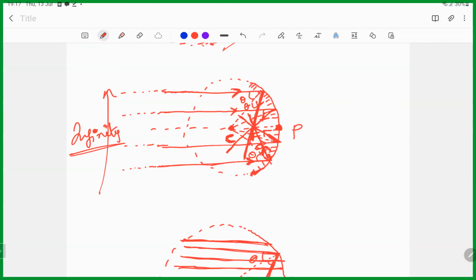So this is for concave. Here, how did we draw the reflecting ray? From the center of curvature, we need to draw the line to the point of incidence. Then we measure the theta. With the same theta, we again draw back the reflecting ray. That's the principle to draw the reflecting ray.